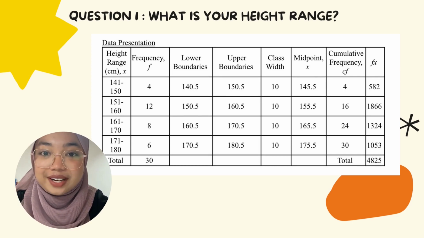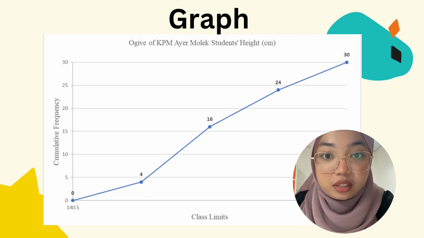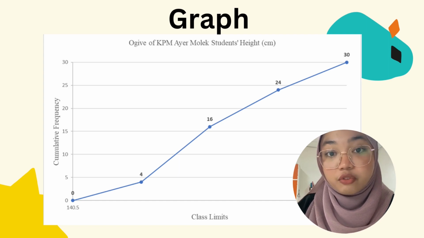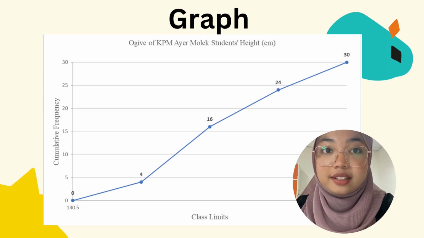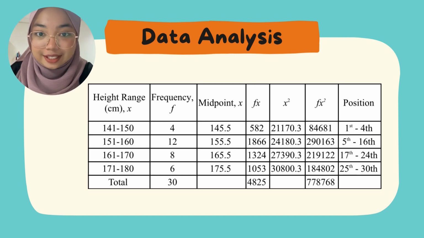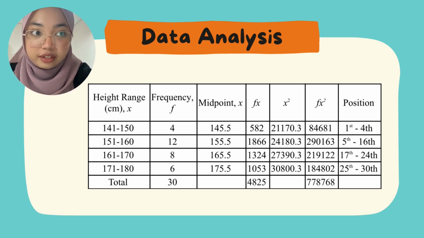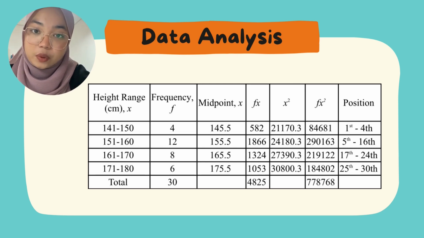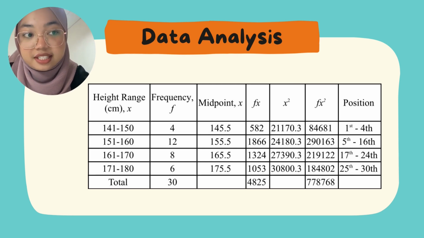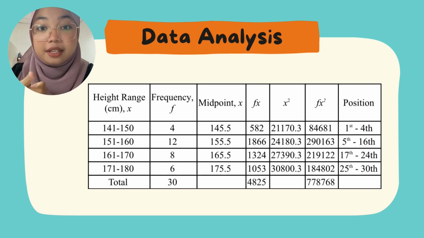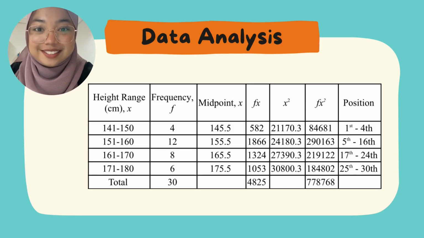is 4825. For the question 1 graph, we present it in an OGIF graph, where we can see that the cumulative frequency is increasing from 0, 4, 16, 24, and 30. We analyze this data by finding the fx, which is the total 4825, and fx squared with the total 778768, and the position, to make sure that we can find the mean, median, mode, standard deviation, COV, and skewness.